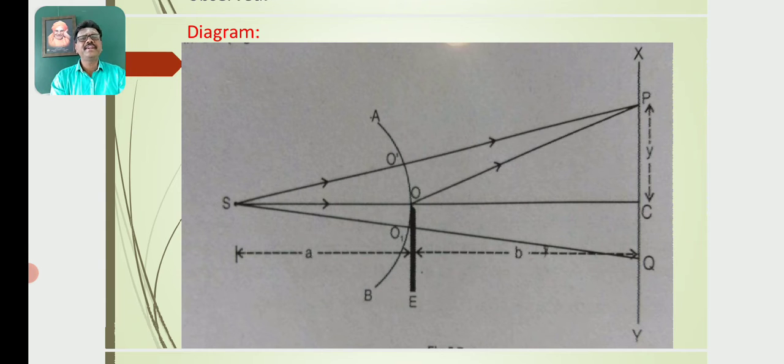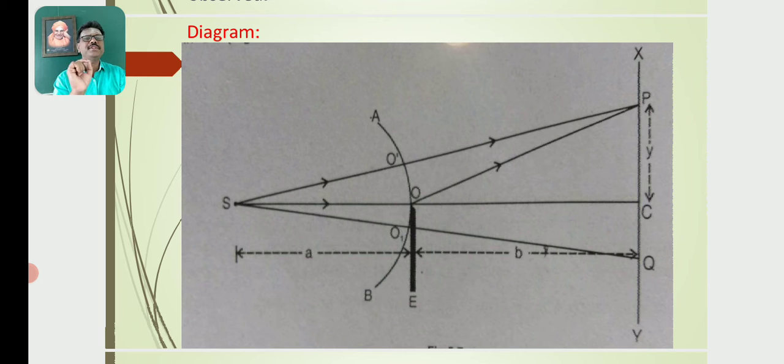Here a is the distance between the source and the obstacle. When the wavefront is incident on the obstacle at point O, it undergoes diffraction. Let XY be the screen placed at a distance b from the obstacle, that means the straight edge.